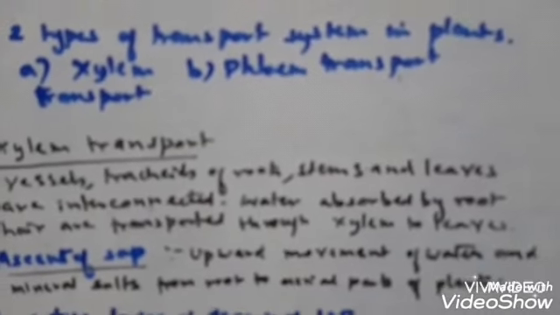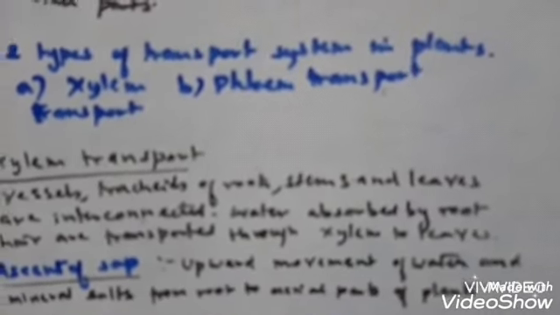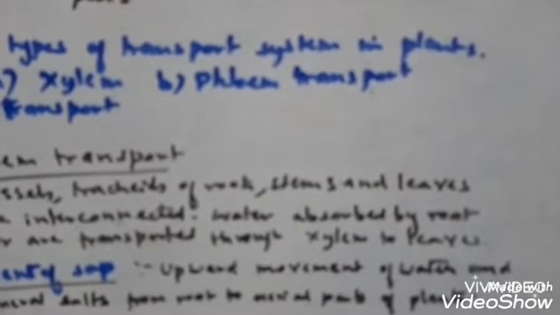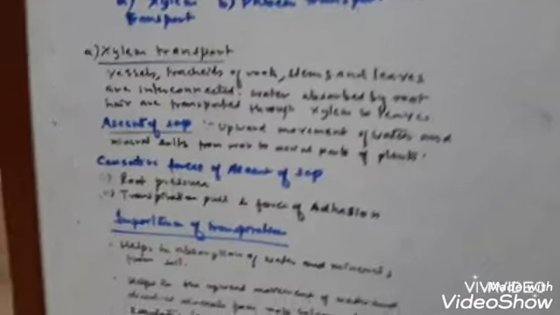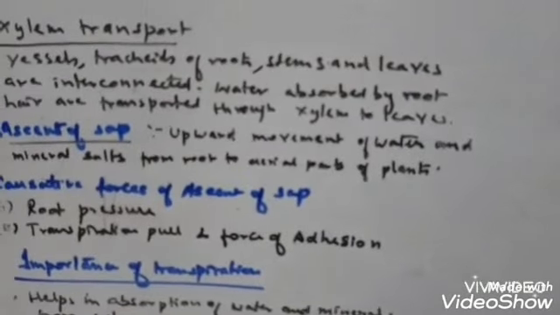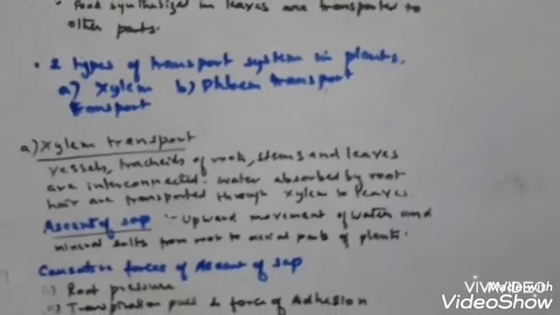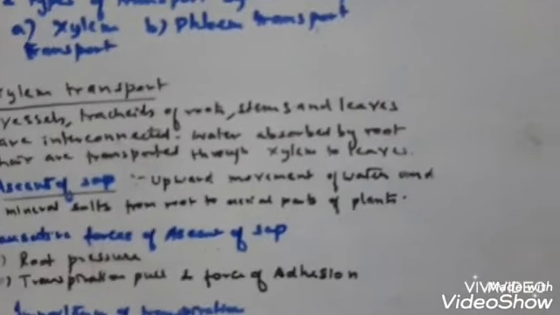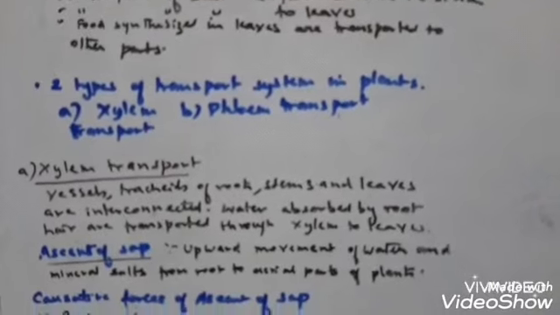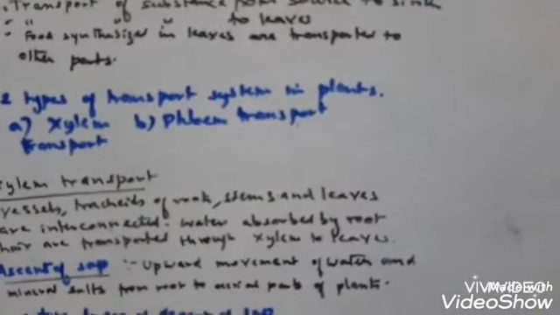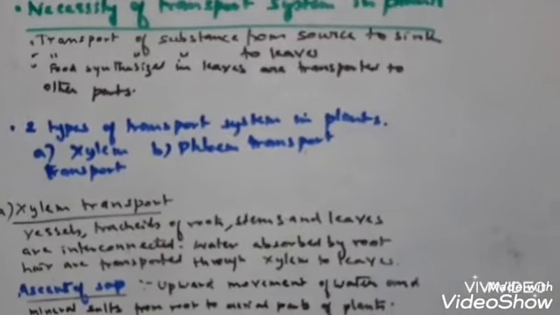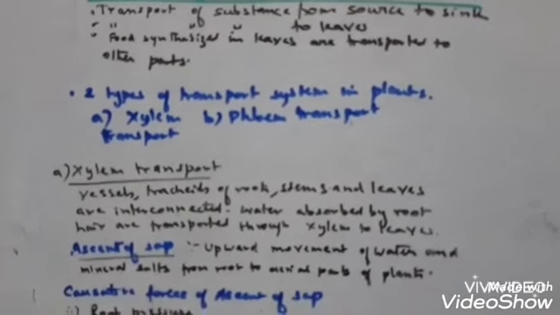Now water and minerals are absorbed by the root, transported to the root xylem, then to the stem xylem, and thereafter to the leaf. As I told you, the xylem has two elements, trachea and vessels, which are interconnected throughout the plant body and form a continuous system of water conducting channels.